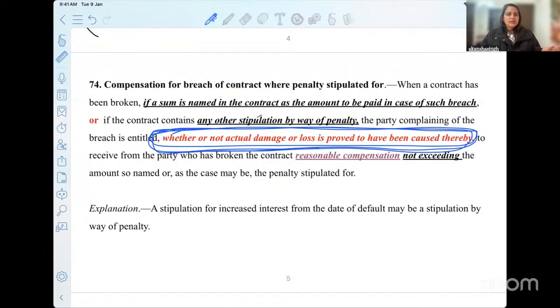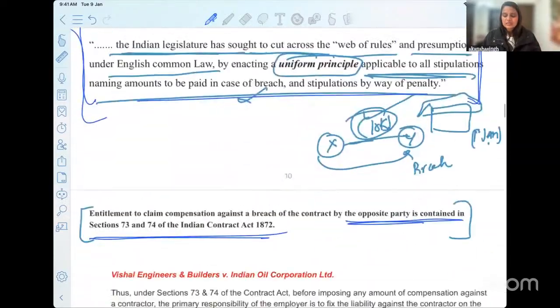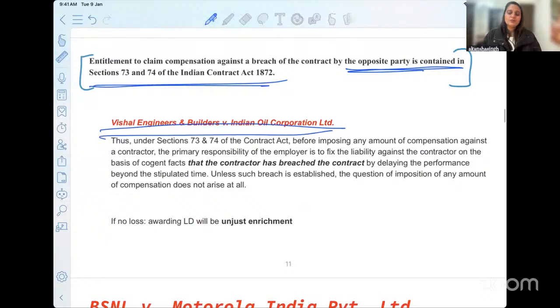It says "whether"; so one may think, I don't have to prove to the court that 10k is actually the loss I have faced in this situation, because this is not required. I'm just asking you to pay 10,000. The court has corrected this and said it is not going to be like that. The idea is the same: if you feel there has been a breach of contract by delaying performance beyond the stipulated time, you have to go to the court to decide the same. Unless and until this is decided, we will not consider it a rightful taking of money.